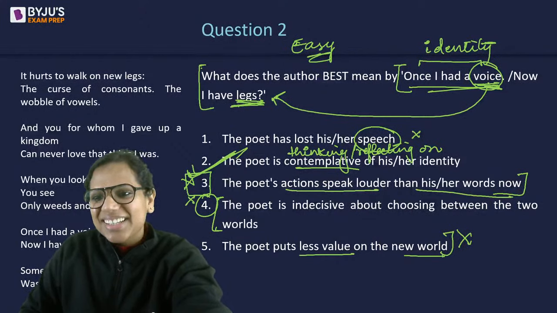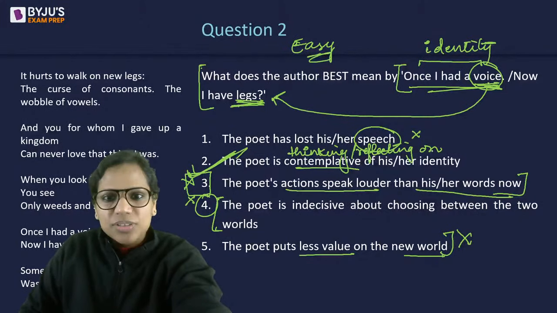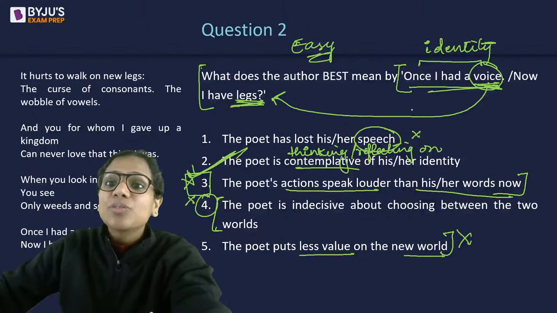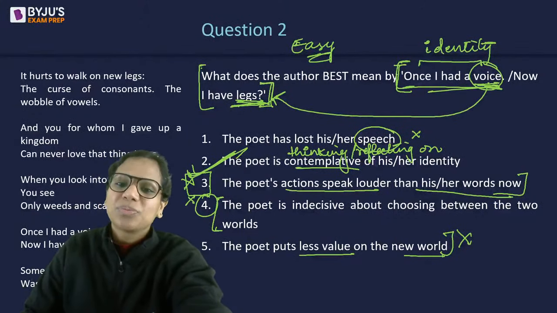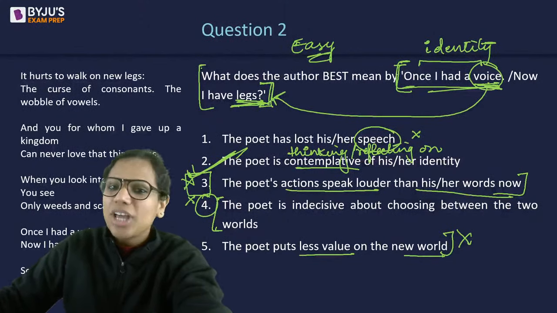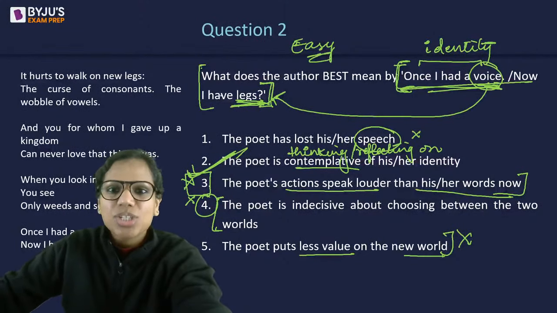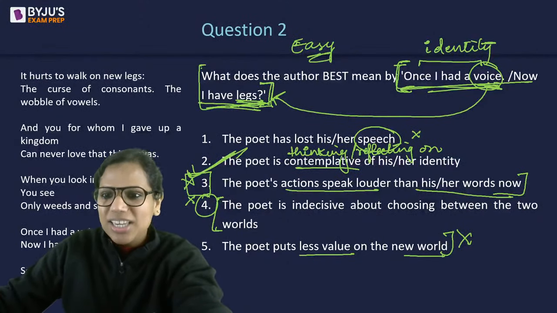Okay, it hurts. So 5 is more suitable. But bacha, we have to just look at these two sentences here, not the entire poem. Okay, not the entire poem. I don't have to look at it. I just have to look at these 2 sentences here. Okay. Hope this makes sense.